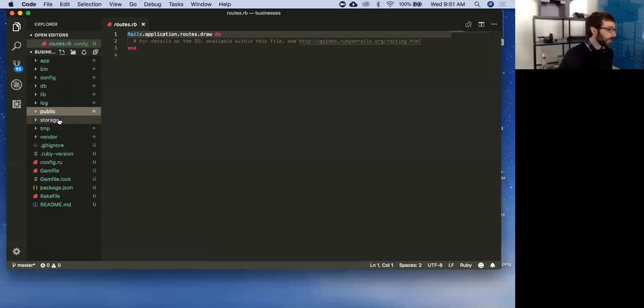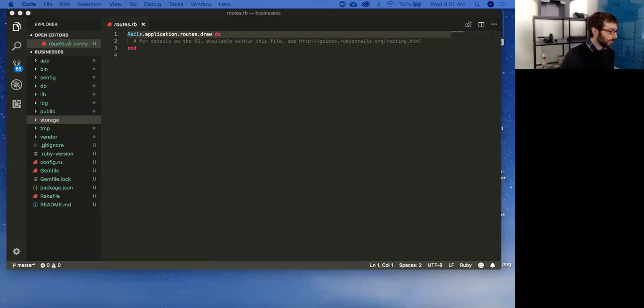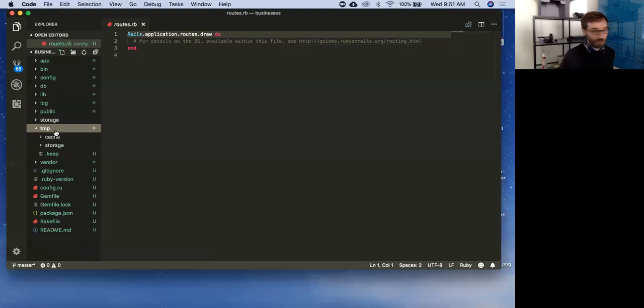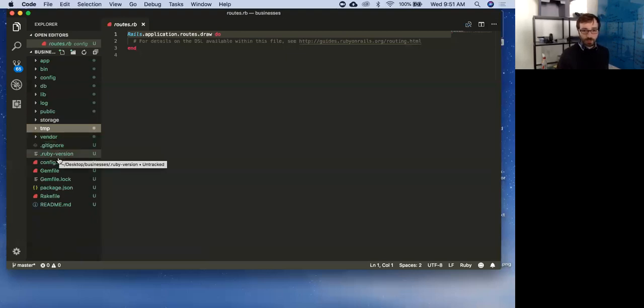Seen that before. Storage, I don't really remember what storage is. It's not in my notes either. I'm going to have to get back to you on storage. Temp is where Rails will hold files that it wants to delete. We don't really need to talk about that right now. The rest of these, what else is important here?